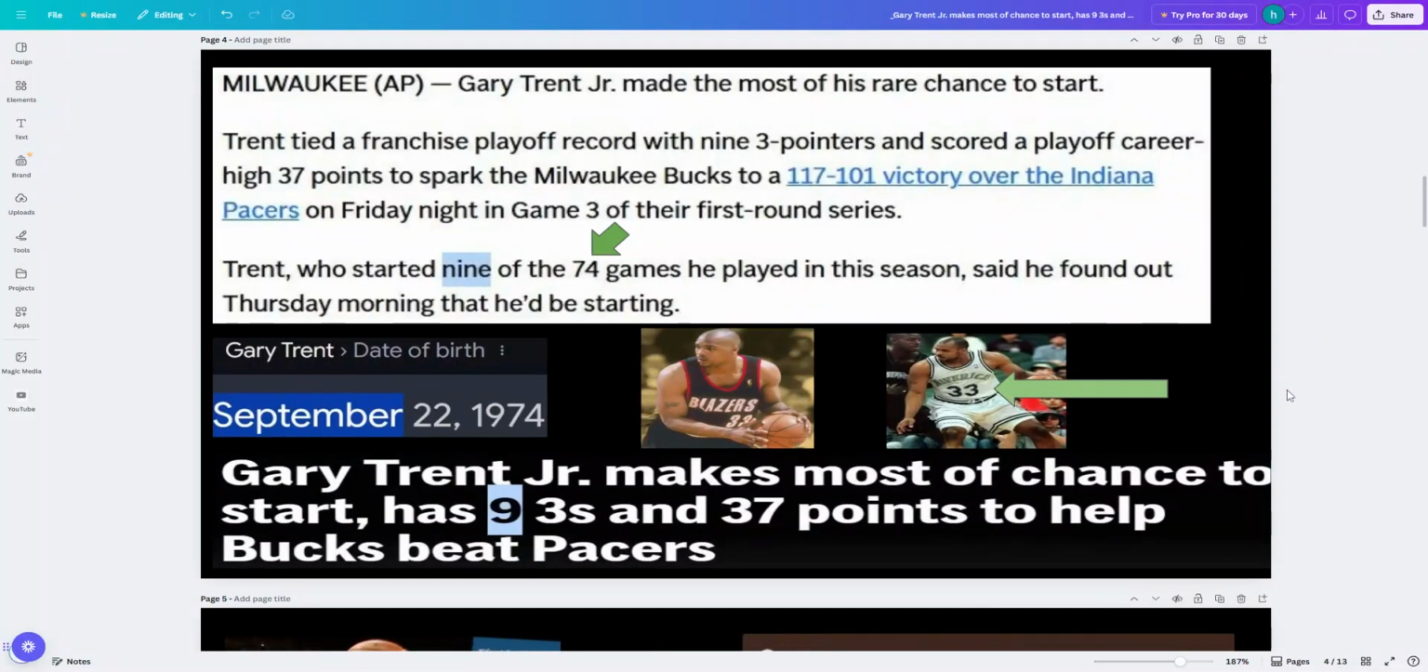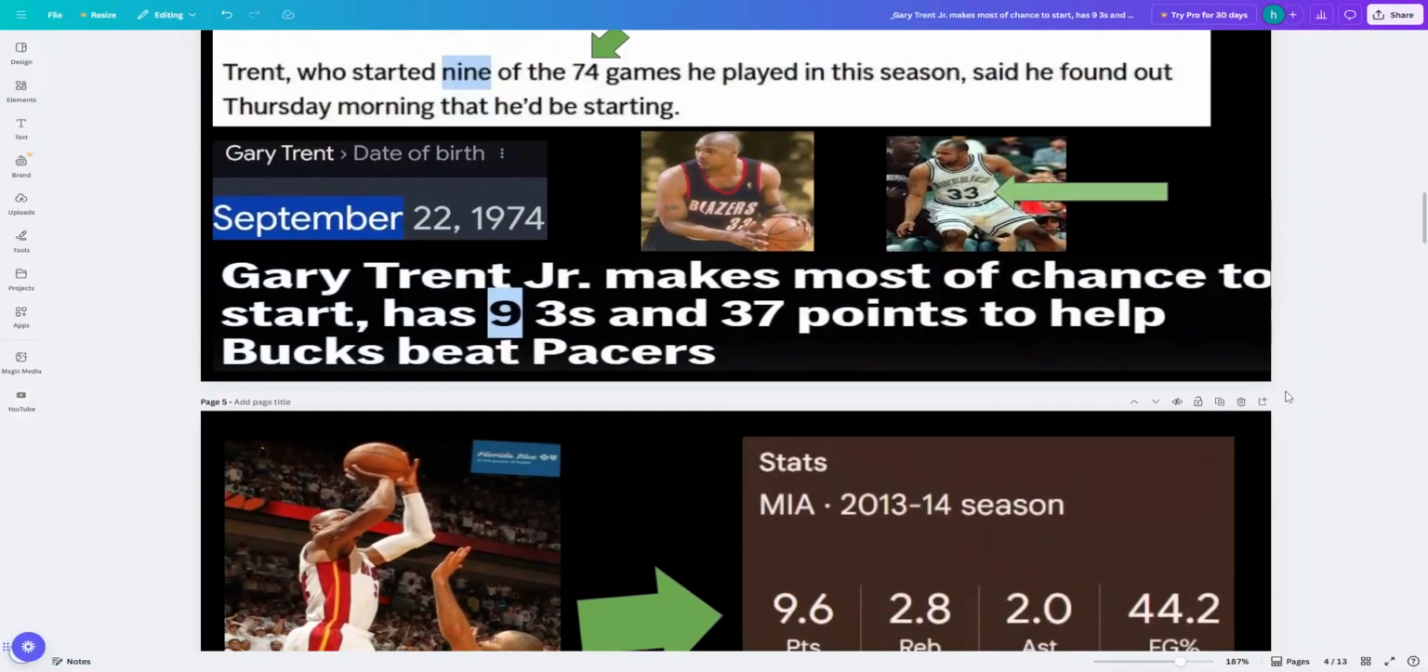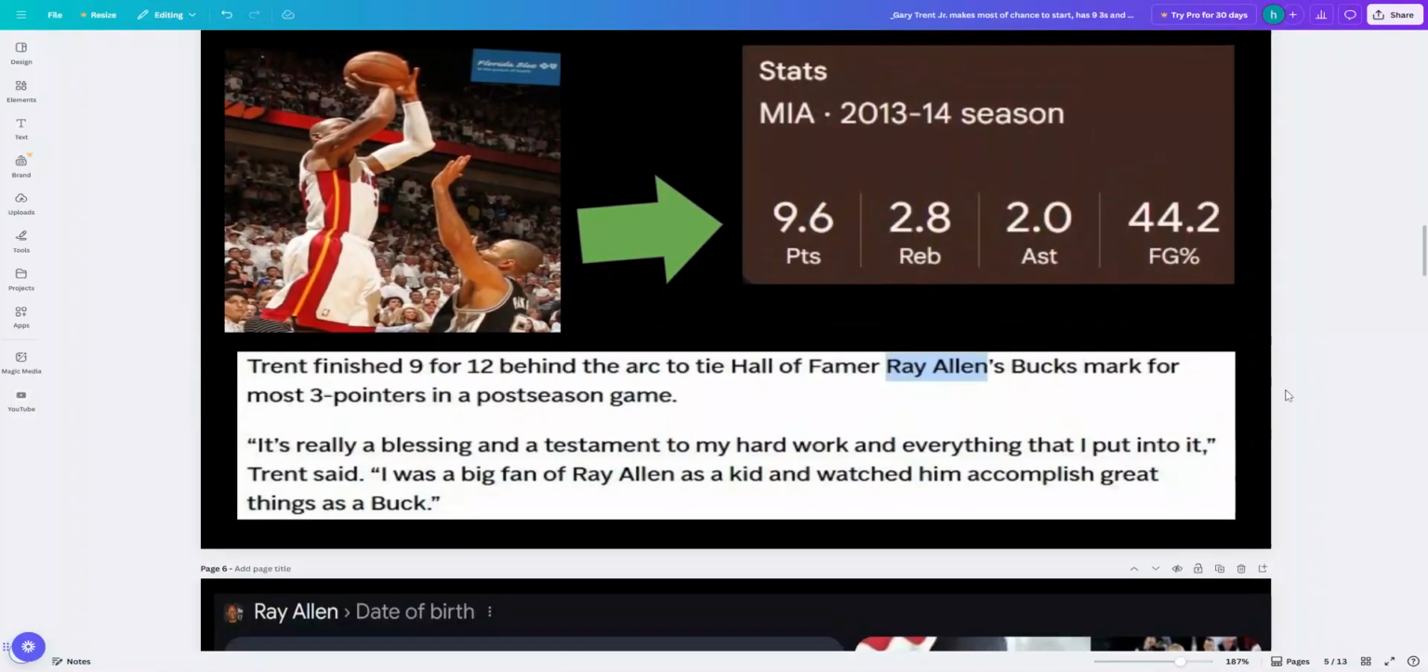For real, right? Look, I don't know why it's glitching like that. Trent finished 9 for 12 from behind the arc to tie Hall of Famer Ray Allen's Bucks mark for most three-pointers in a postseason game.